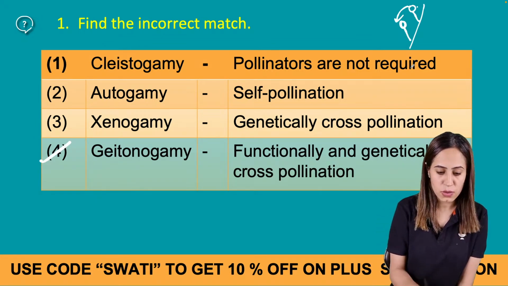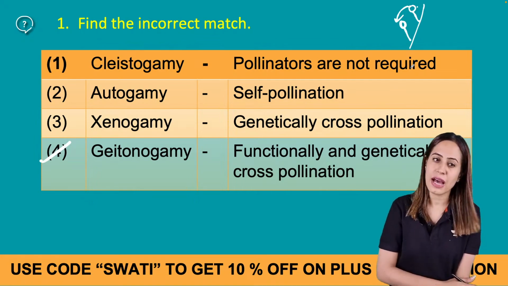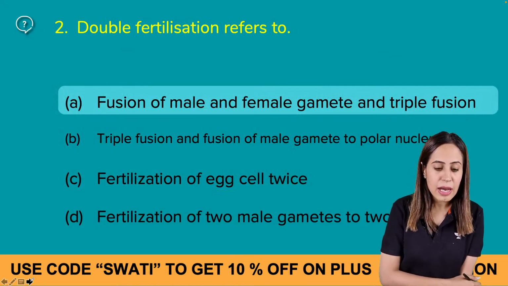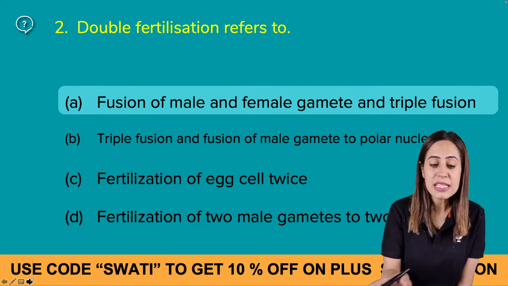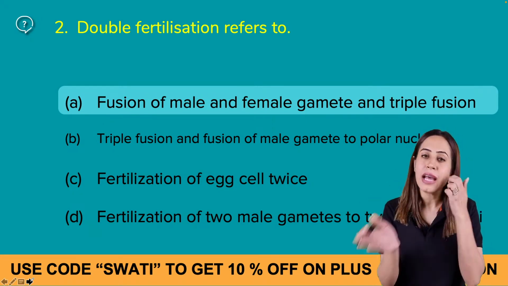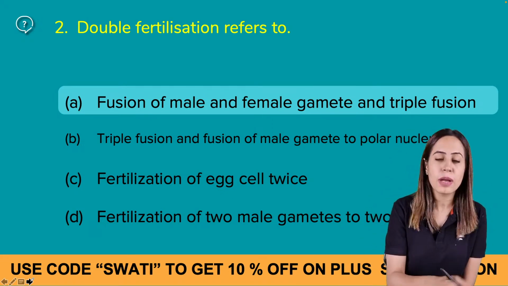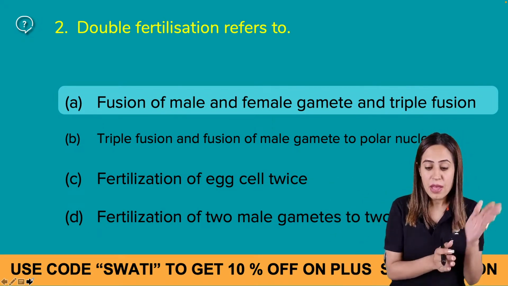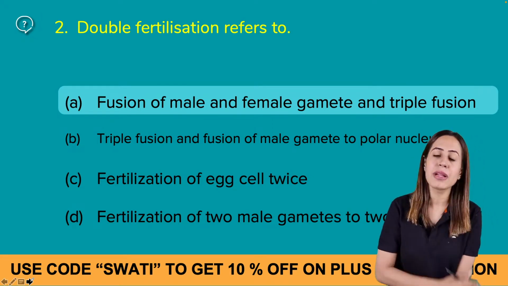Okay, so that means the incorrect match is the 4th one, right? Okay, let's go to the next question. Double fertilization refers to. For the hint, I have given you the answer in this question. On the similar pattern, I'll be asking the next question where you people will be giving me the answer. So, double fertilization is a unique event in angiosperms where there is fusion of male and female gamete. है ना?